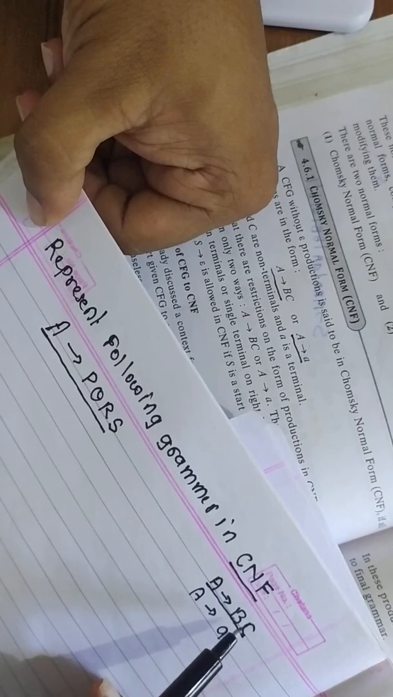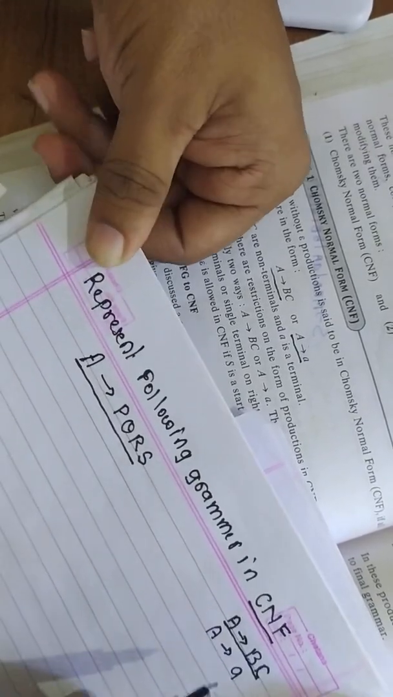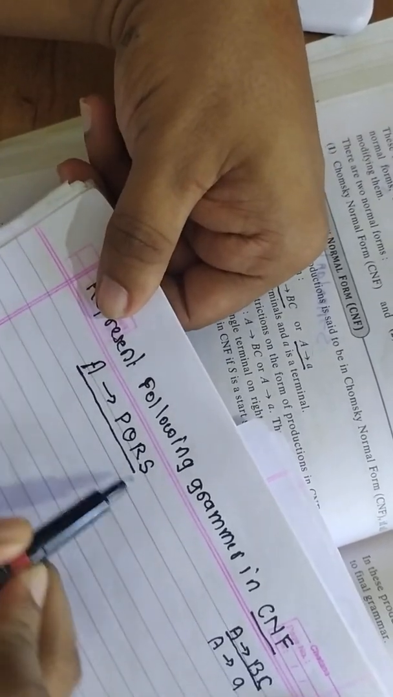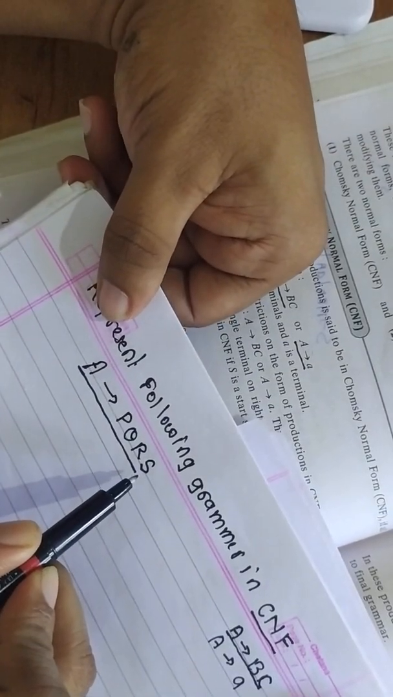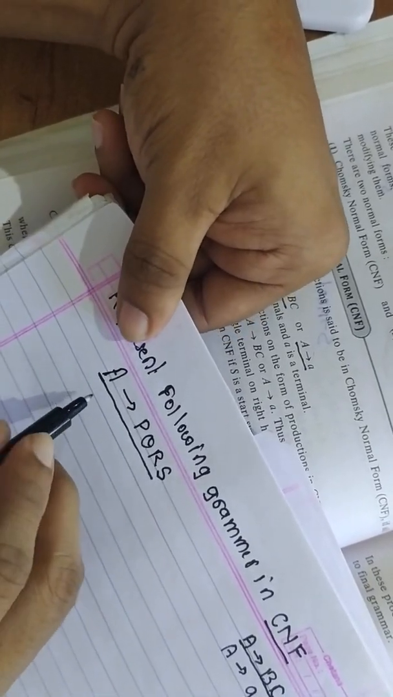On the right side there must be only two non-terminals. But here four non-terminals are given. Now, if you still want to represent this particular grammar in Chomsky normal form, then how do you have to adjust this? See what I am doing.